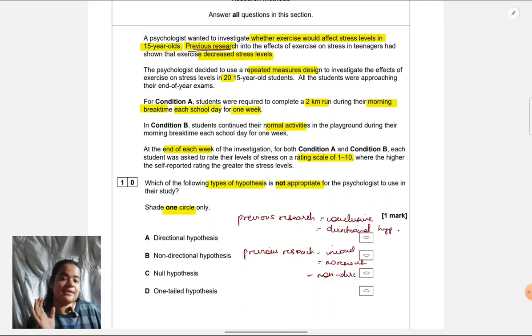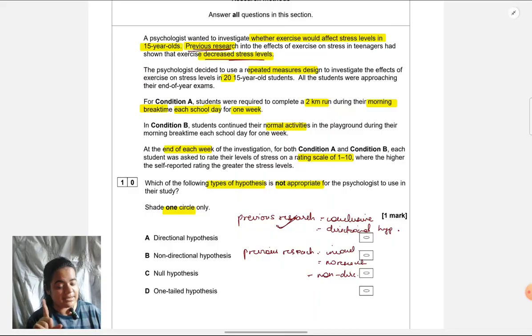Previous research has definitively shown, or specifically shown, that exercise decreases stress levels in teenagers. It has not been inconclusive. It's not said maybe it increases stress or maybe it decreases stress. Very for sure they have told us in past research it will decrease stress levels, which means that previous research has been conclusive, and the appropriate type of hypothesis is to give a directional hypothesis.